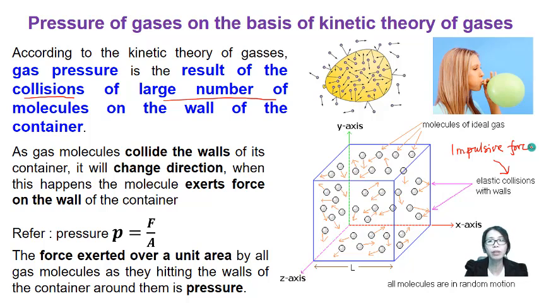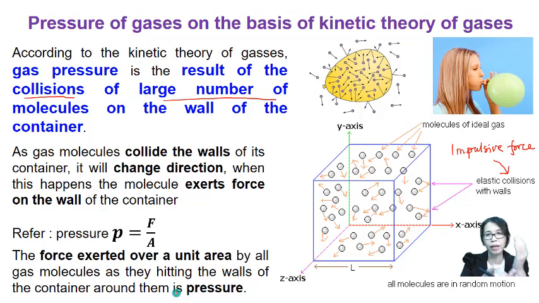So refer to the basic definition of pressure. Pressure is the force over area. So the impulsive force during the collisions divided by the area of the wall of the container, we are going to get what we call pressure. The force exerted over a unit area by all gas molecules as they hit the wall of the container around them will produce what we call pressure.